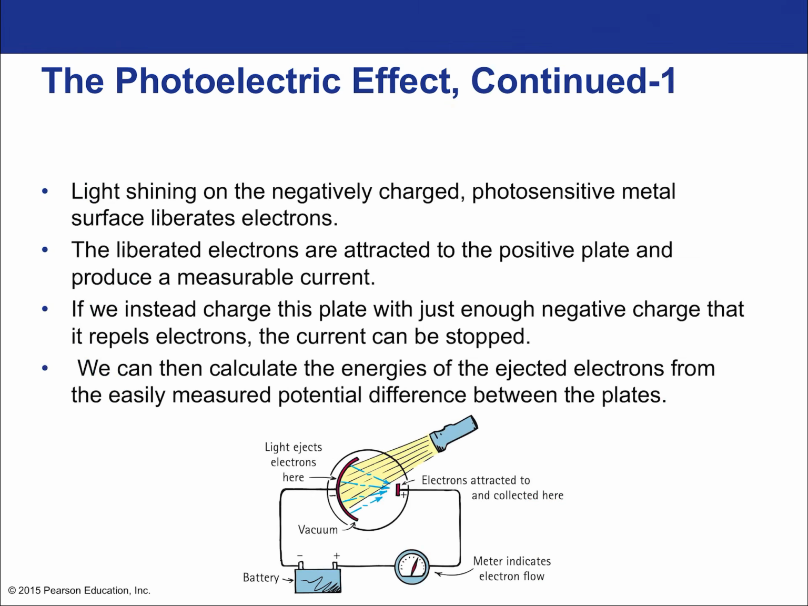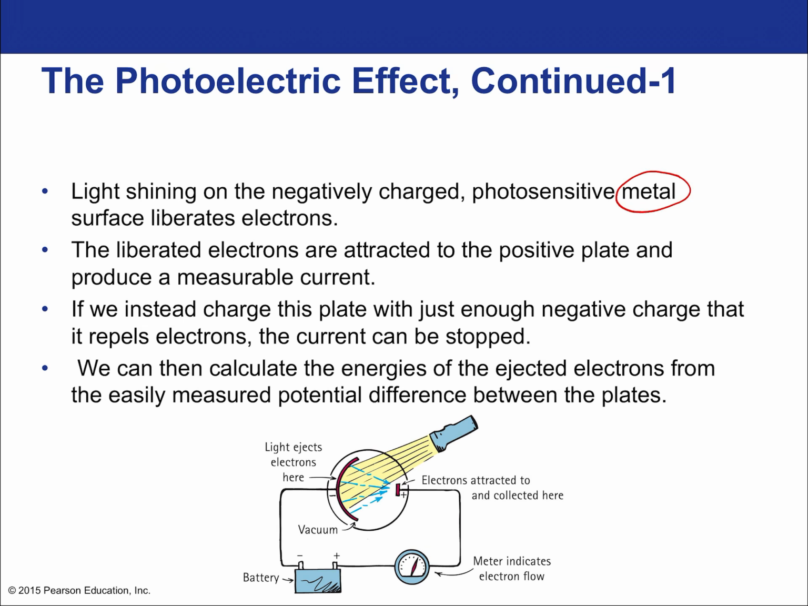All right, and light shining on a negatively charged photosensitive metal surface liberates electrons. Electrons are also particles. So you have light shining on a surface and then interacting with the particles within that surface, the electrons in the metal. Because metals are known for having lots of easily freed electrons, the same electrons that are easily moved around in the metal that makes it a conductor. The liberated electrons are attracted to the positive plate and produce a measurable current.